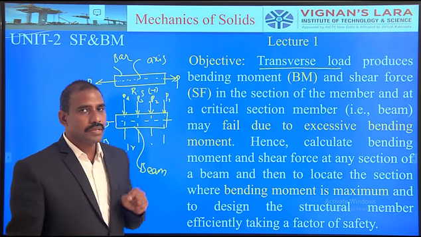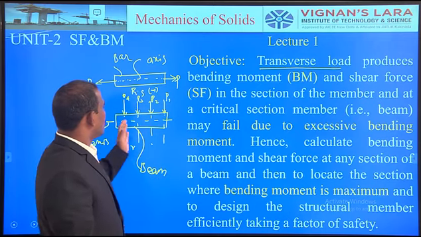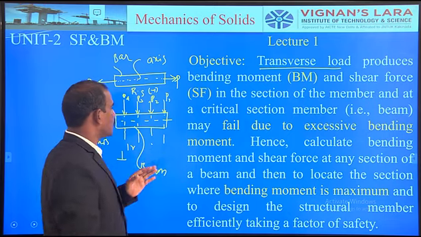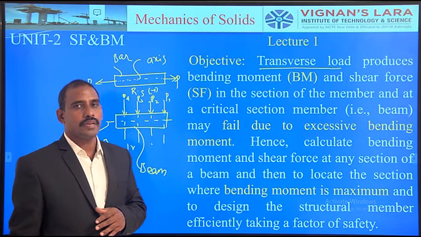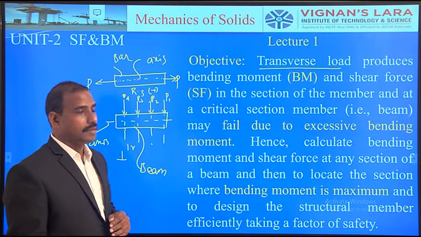I would like to repeat once again what is meant by transverse loads. The transverse loads are always perpendicular, the force system is perpendicular to the axis of the structural member.